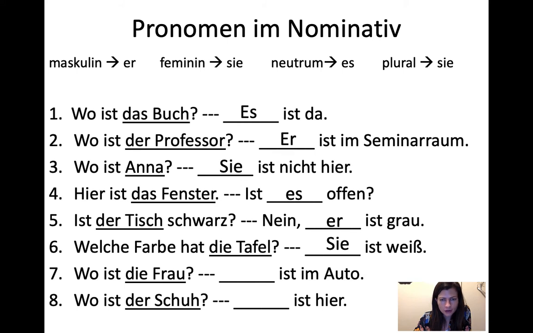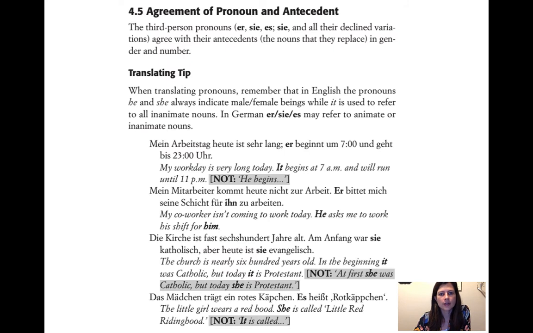"Wo ist die Frau?" Where is the woman? "Sie ist im Auto." Fairly straightforward. "Wo ist der Schuh?" Where is the shoe? But the shoe is masculine, so you say "er ist hier." It looks like he is here, but in a good translation, it would be it is here. Okay, so yeah, we have all of these pronouns, but let's look at a few more examples.